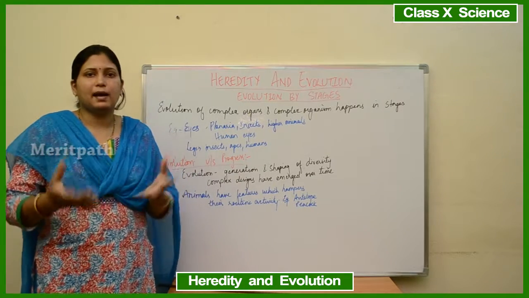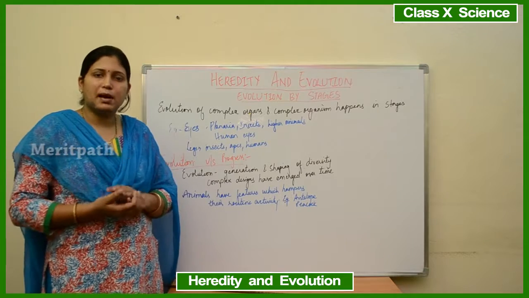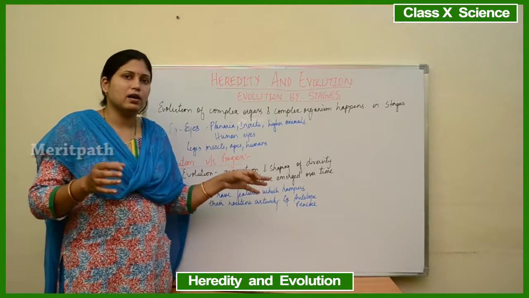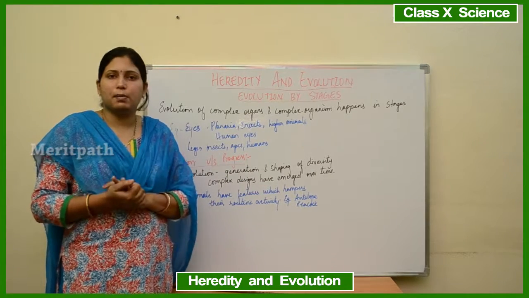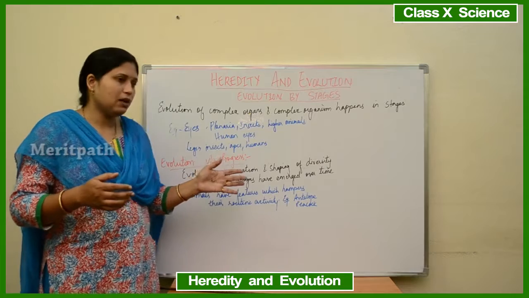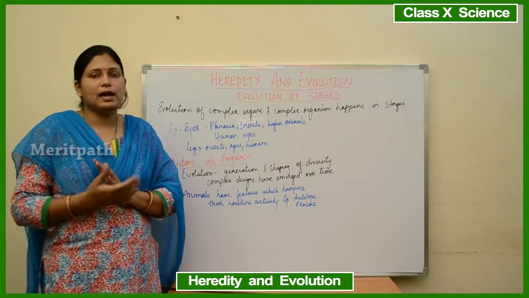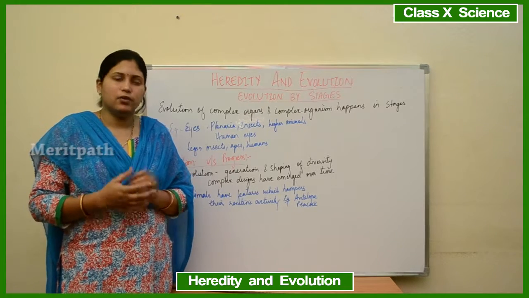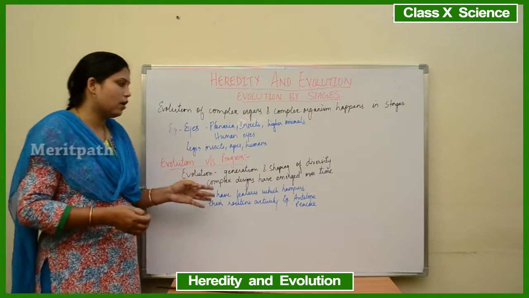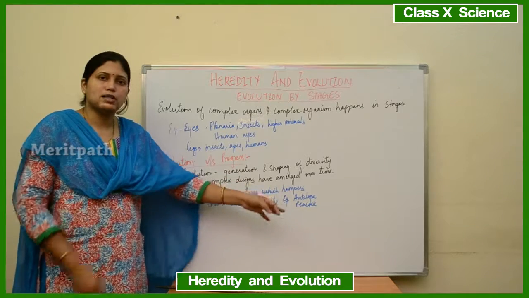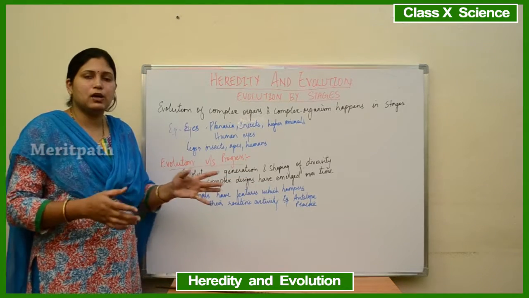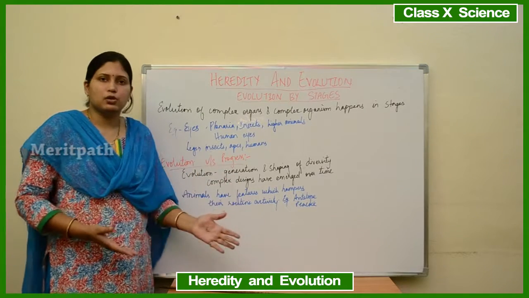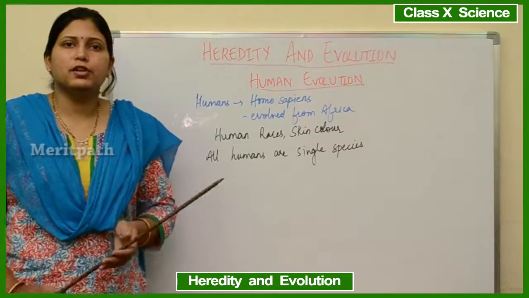Then comes the peacock. Peacock has very bright feathers, right? Because of these bright feathers, predators can easily identify the peacock and easily catch it for food. In the same way, the peacock can be easily caught by wild animals also, because of its bright colored feathers, it can be easily seen, right? So that is how evolution is not related to progress. The antelope developed horns and the peacock has multiple colored feathers, but they are not of much use to them.